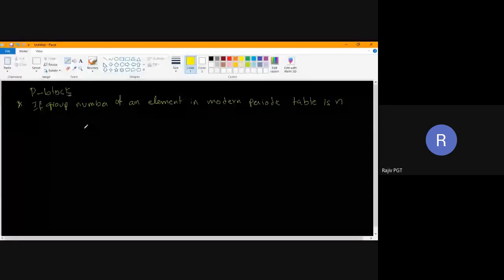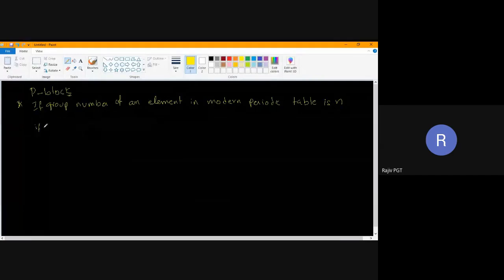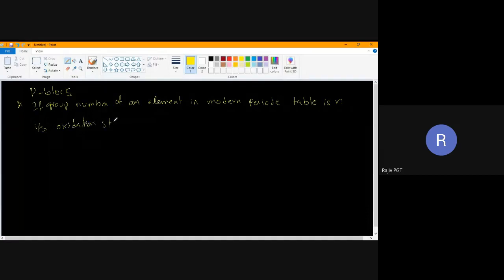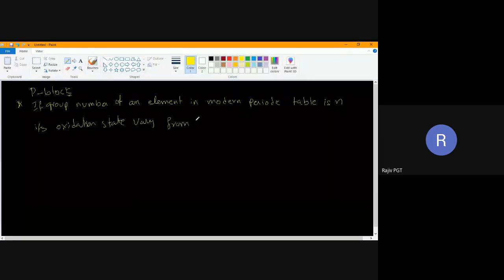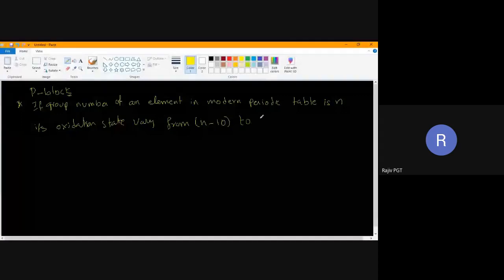If the group number of an element in the modern periodic table is n, its oxidation state varies from n minus 10 to n minus 18.